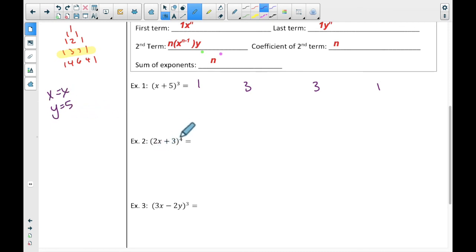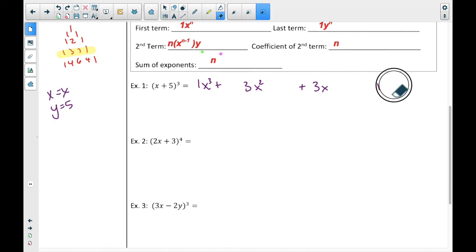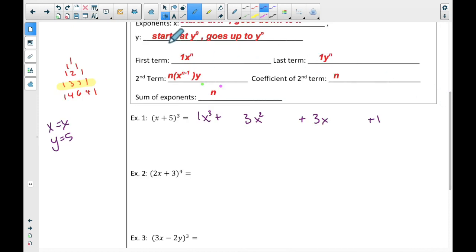So again, my calculator is going to come into play here, okay? So my 1, and then my first term is always x to whatever power it is, x to the third. Now, I like to sometimes just go down from the x's. So 1x to the third, and then 3x squared, and 3x, and oops, no x on that last one. Okay, how about the y's? Well, the y's start off at 0. That's what this one is. Y starts off y to the 0. That's why I did not have a y here.